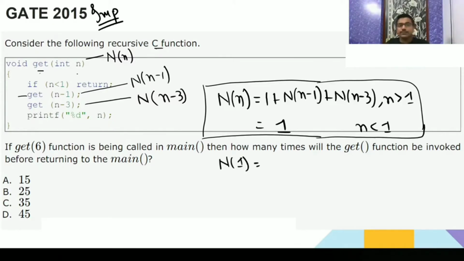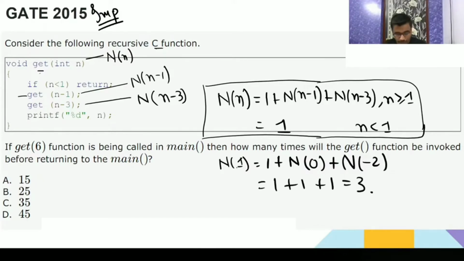So when the size is 1, is 1 smaller than or equal to 1? No. So it is going to be greater than or equal to 1 here, because it's not smaller than 1. So for greater than or equal to 1, n minus 1 is going to be 0, and then here n minus 2 is going to be minus 1. For this it is smaller than 1, then 1 plus 1 plus 1. So for N(1), the gate function is going to be called 3 times.